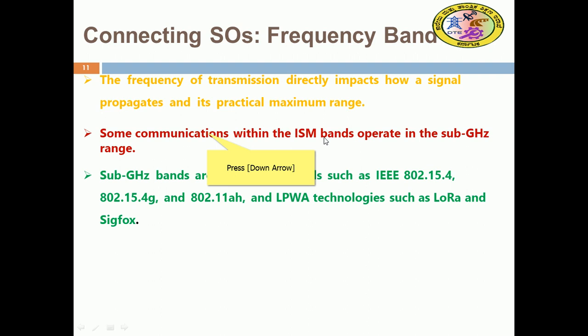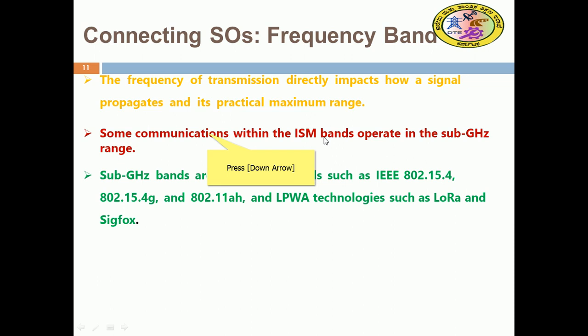These sub gigahertz bands use protocols such as 802.15.4g and 802.11ah, and low power wireless technologies such as LoRa and Sigfox. LoRa and Sigfox are architectures for IoT.